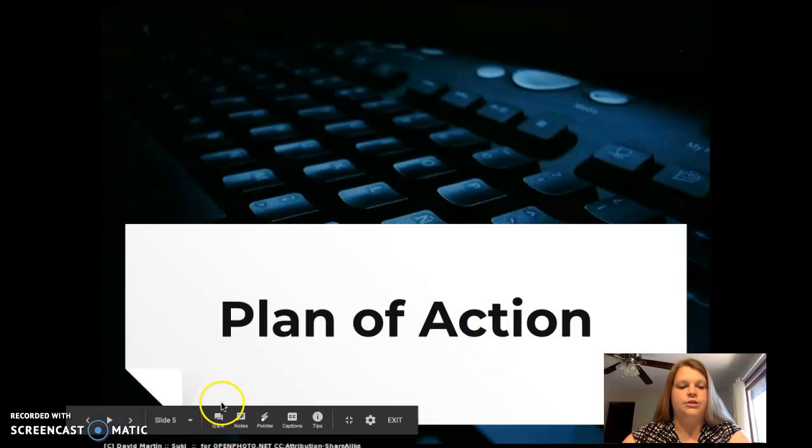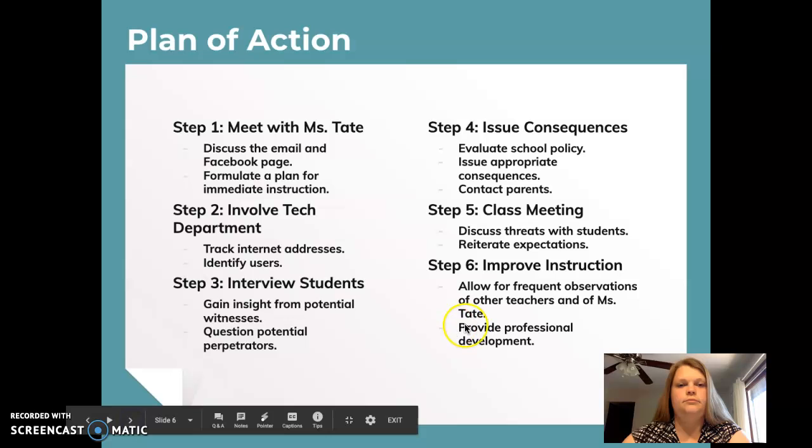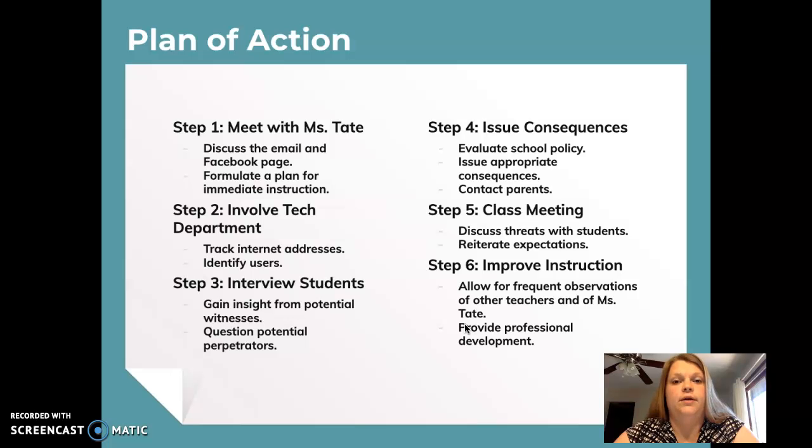Here's my plan of action. This plan of action has 6 steps, each with quite a bit to each one of them, so I will detail them for you now.